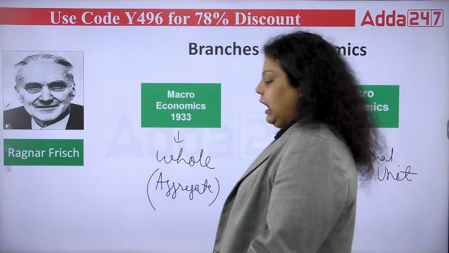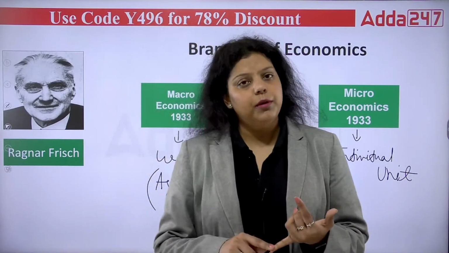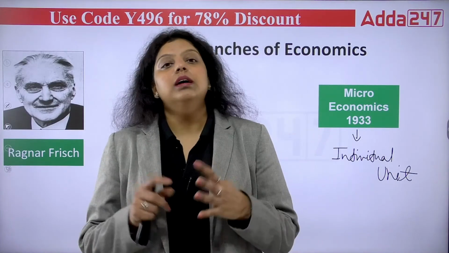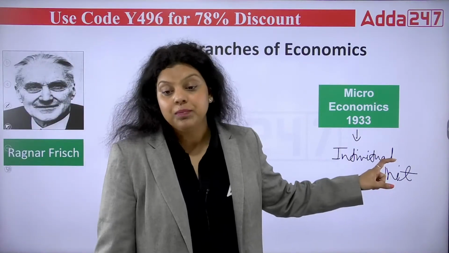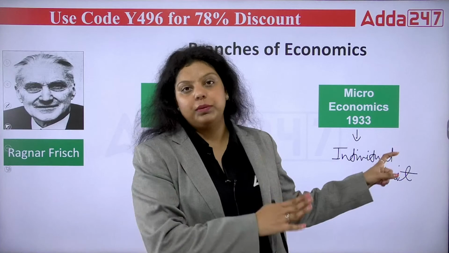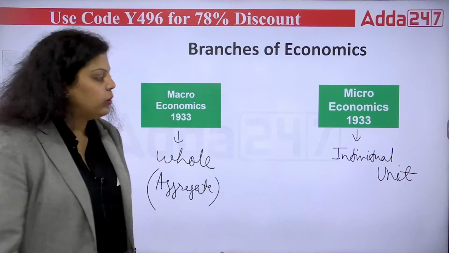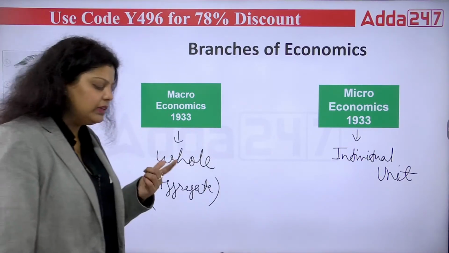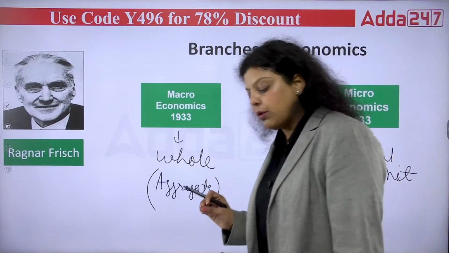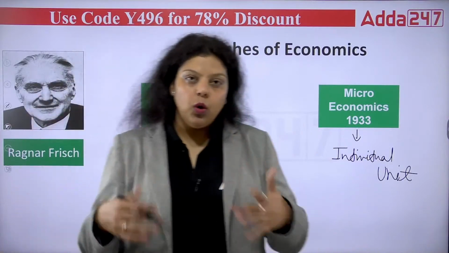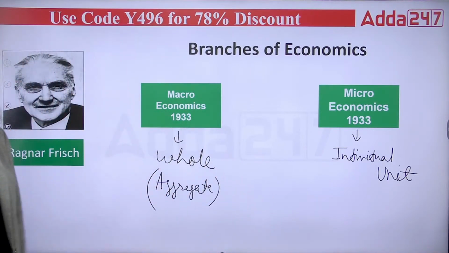Another important thing to remember is that microeconomics talks about the individual unit. It provides the price theory to us. Why is it providing the price theory? Because it is studying at the individual level. That helps us to know what prices should be set for categories of people, as per the level of income, etc. So microeconomics talks about price theory, but macroeconomics talks about income theory. It tells us about the overall income of the country, the national income of a country, and the per capita income of people, which will be defined by macroeconomics.